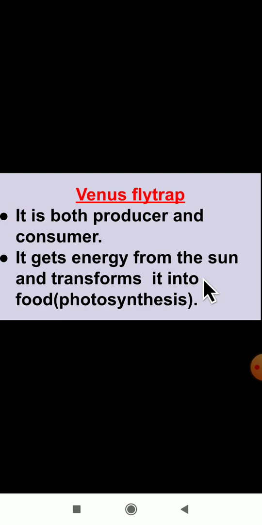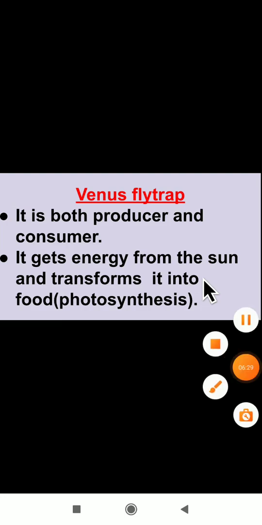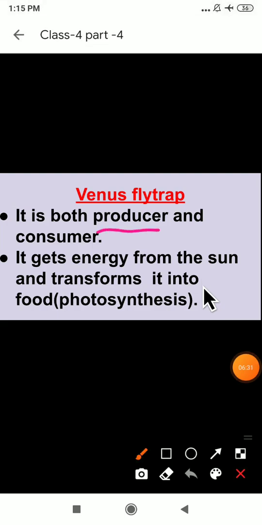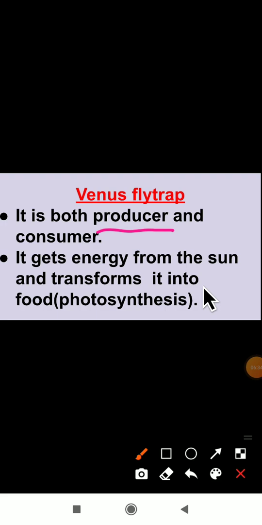It is both a producer and a consumer. Then what is the meaning of producer and what is the meaning of consumer? Producers are nothing but all green plants. They will prepare their own food here. They are not depending on any other organism. All green plants will make their own food with the help of the photosynthesis process. For them we are calling a producer.